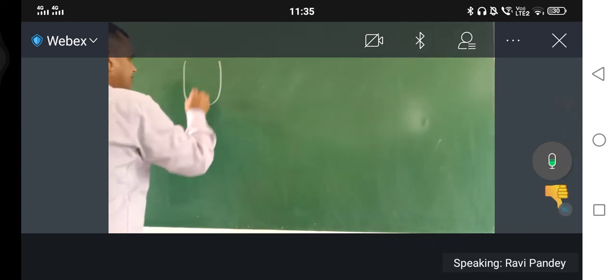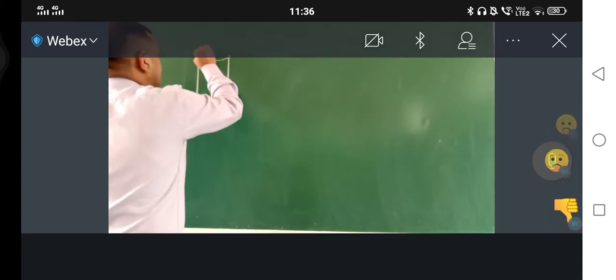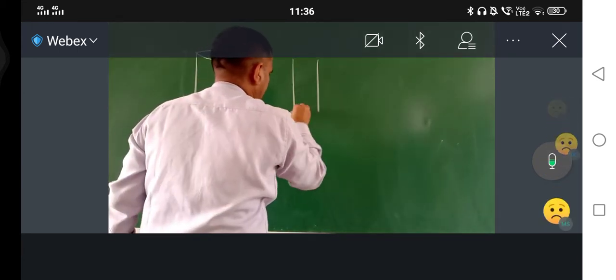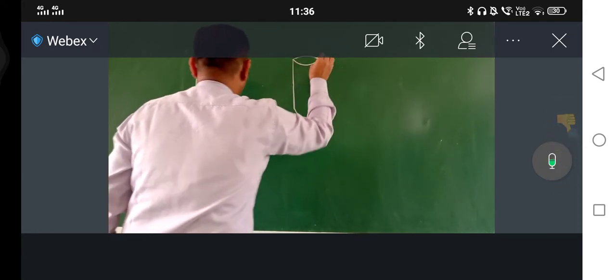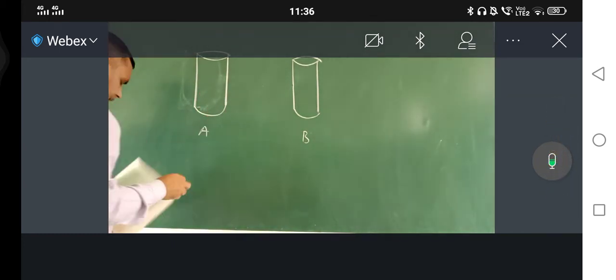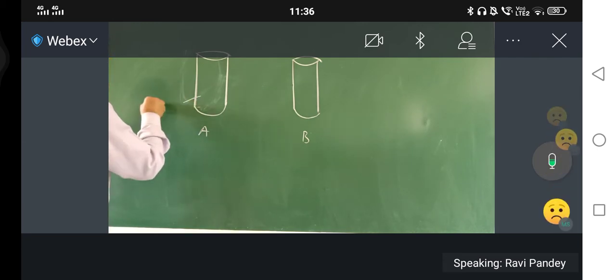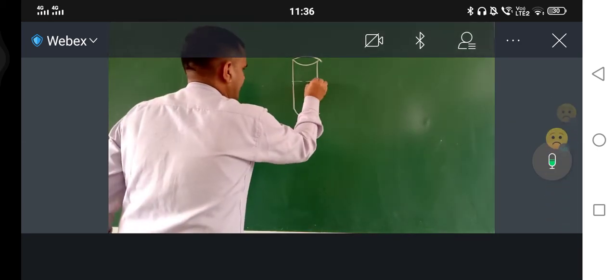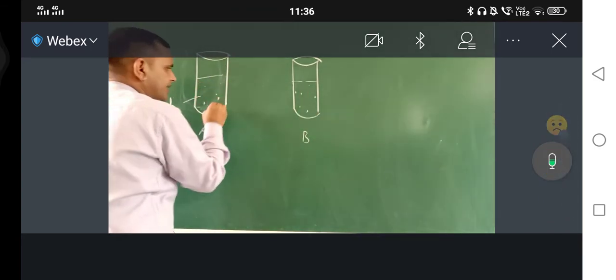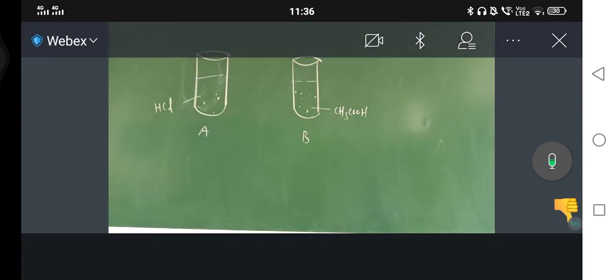Equal length of magnesium ribbon are taken in test tube A. So just see, this is test tube A, and this is test tube B. Magnesium ribbon is taken of equal length, and one test tube is containing HCl, and the other is containing acetic acid, CH3COOH.